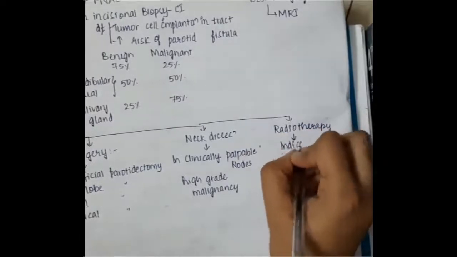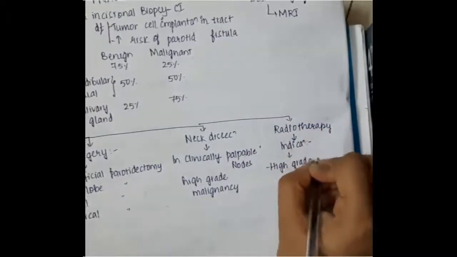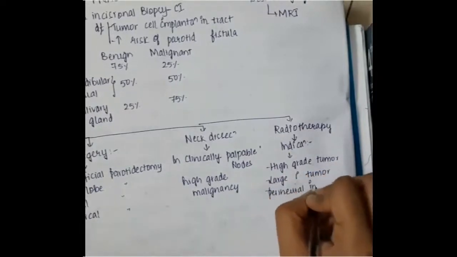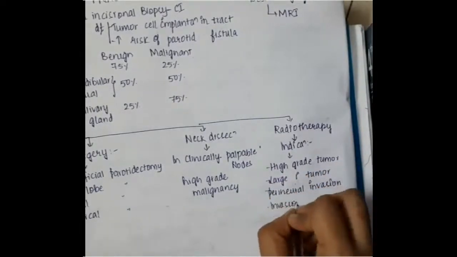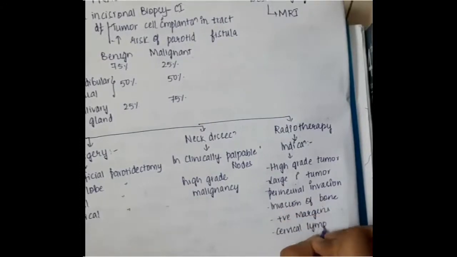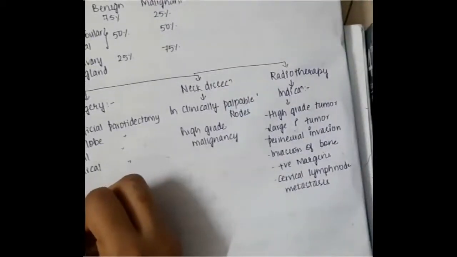In radiotherapy, the main indications include high grade tumor, large primary tumor, perineural invasion, invasion of bone, positive margins, and cervical lymph node metastasis.